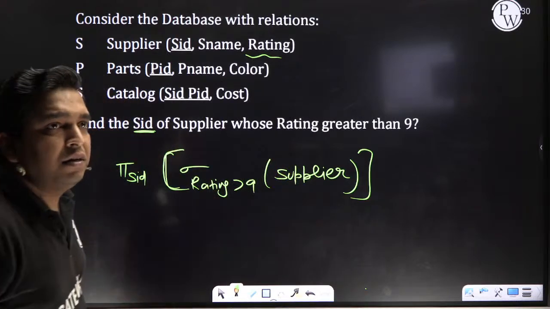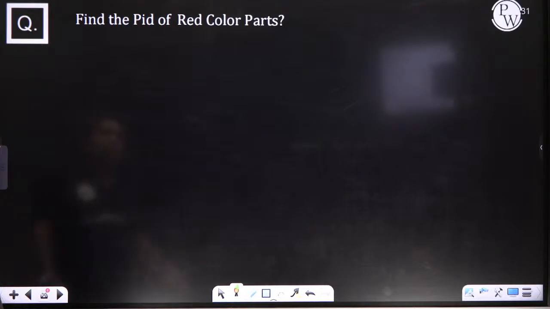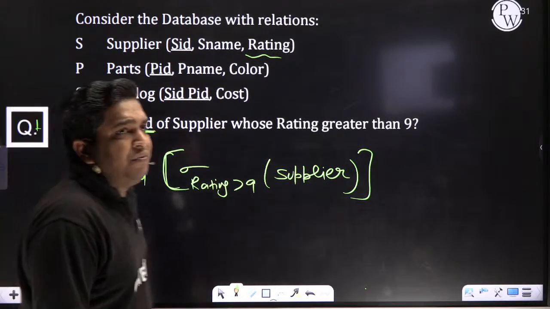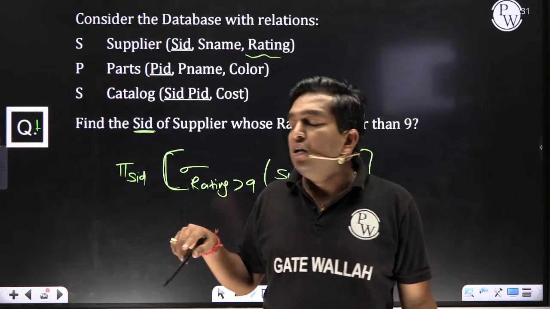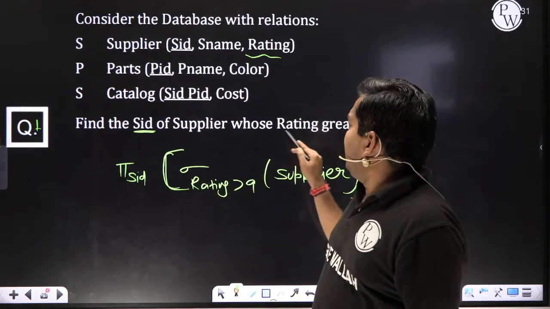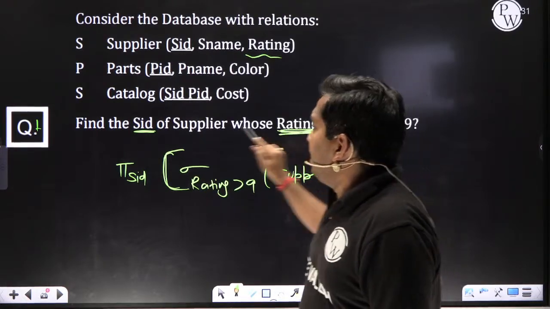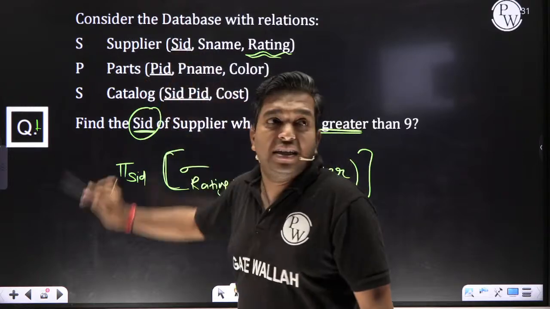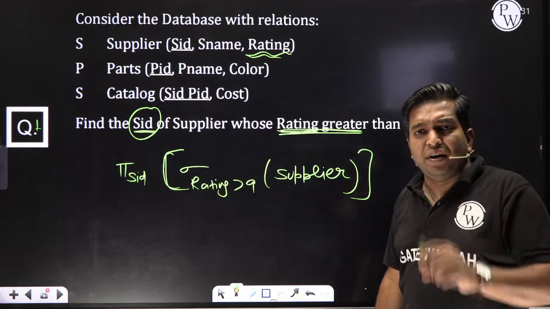Clear? This is question number 1. Same schema I am using. Question: find the PID of red color parts. First of all, you have to identify how many minimum tables are required. Right now in this question, the condition is on rating and we are asking for SID. Rating and SID are both present in the supplier table. So only one table is required.